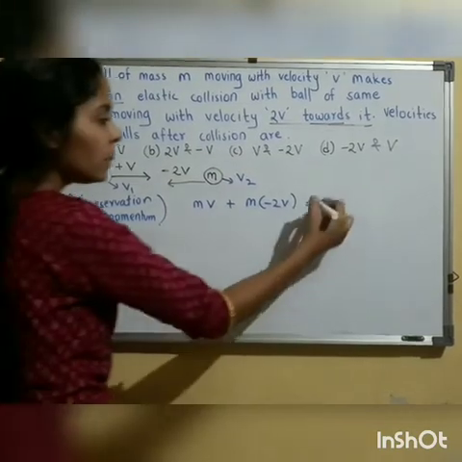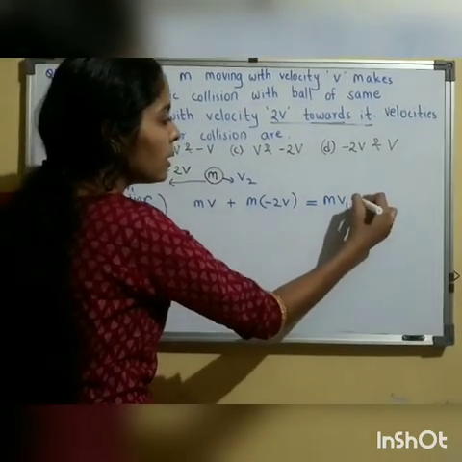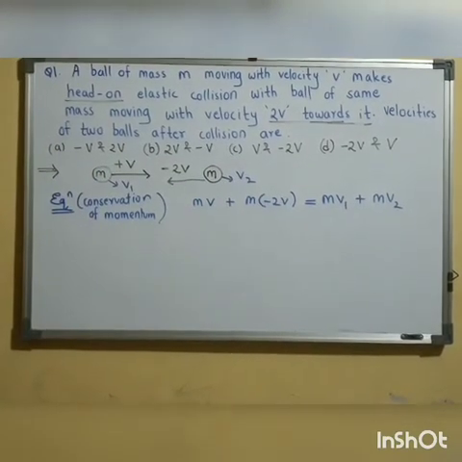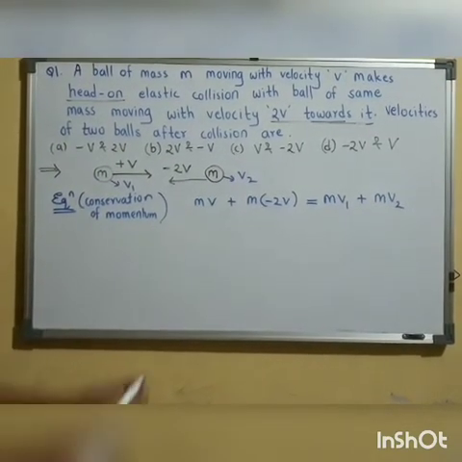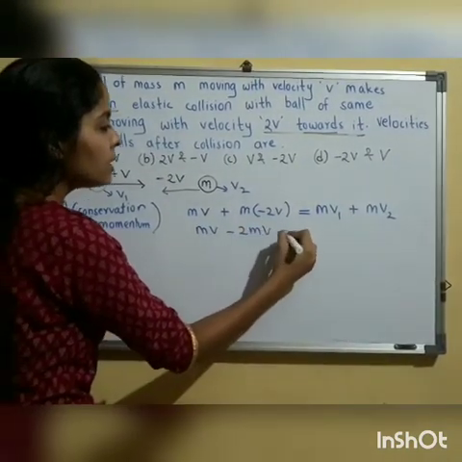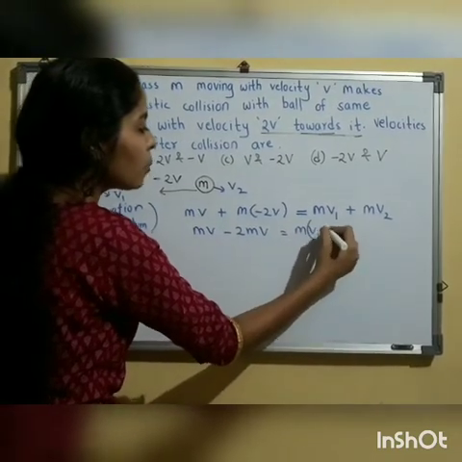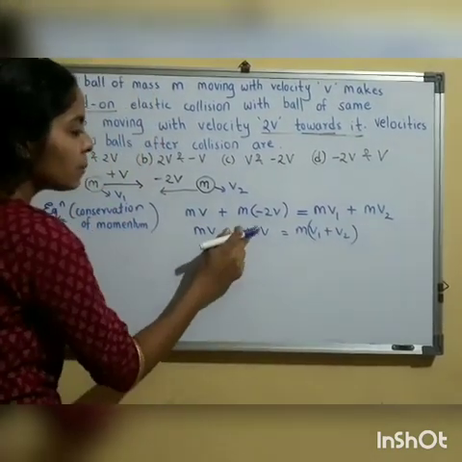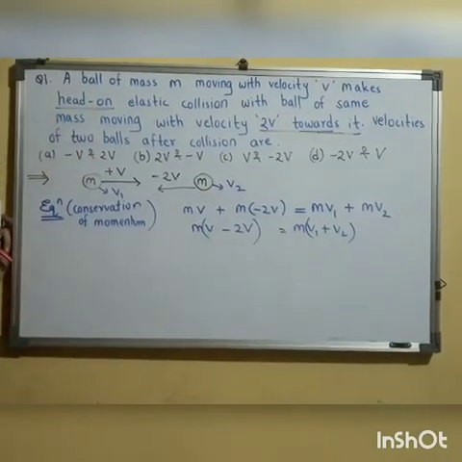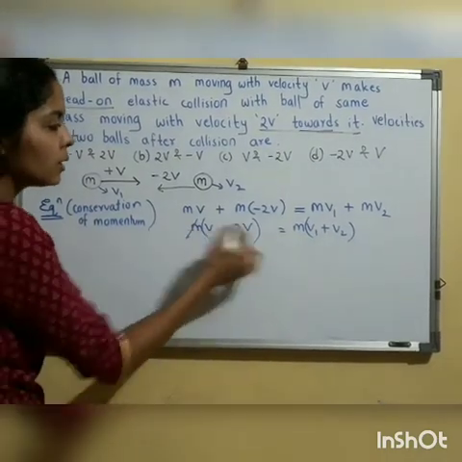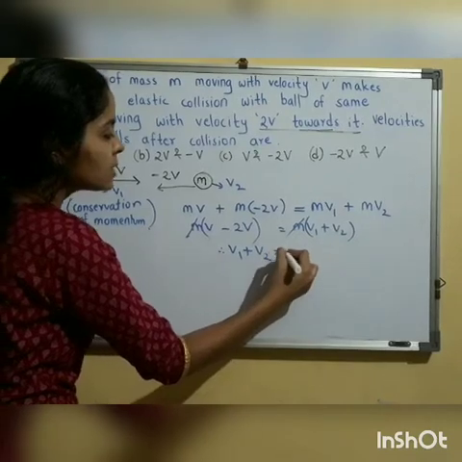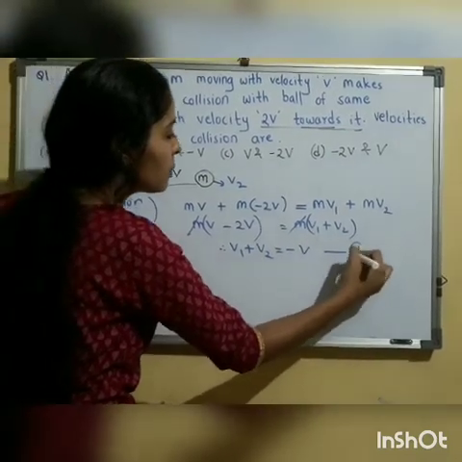So final momentum will be m into v1 plus m into v2. We don't know the direction of v1 and v2, so we'll simply assign v1 and v2. So I get the condition: mv minus 2mv is equal to m(v1 plus v2). If I take m common, then m(v minus 2v) is equal to m(v1 plus v2). m gets cancelled, so we get v1 plus v2 is equal to minus v. So this is condition number 1.